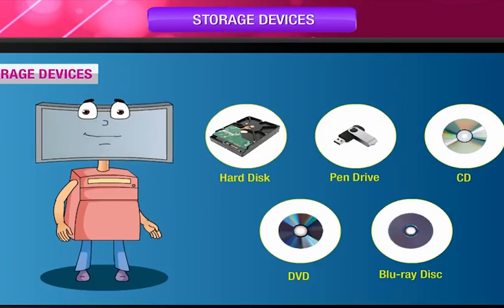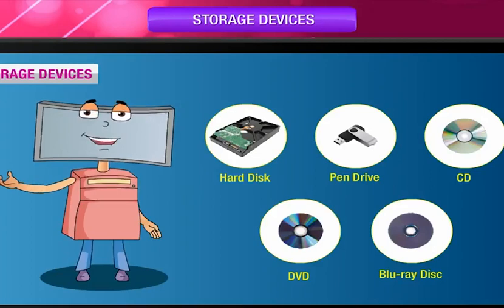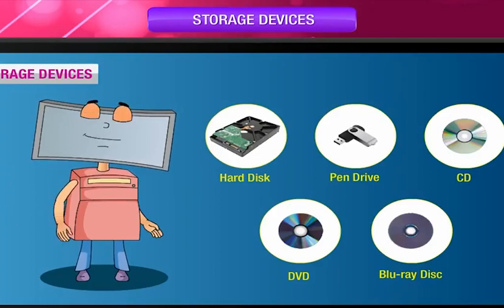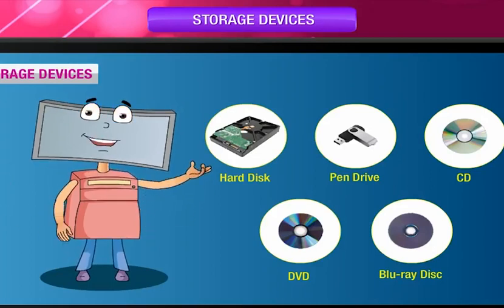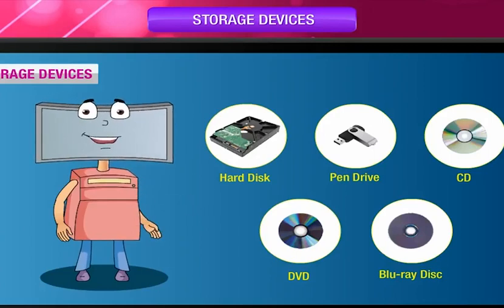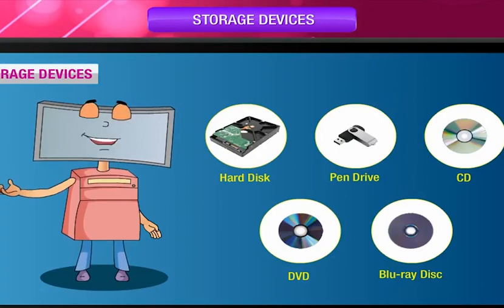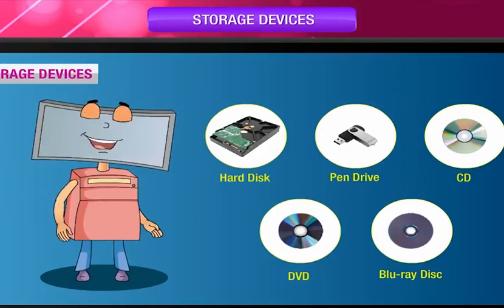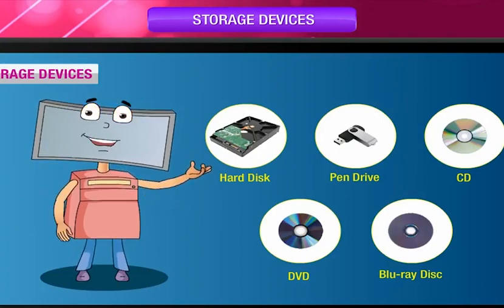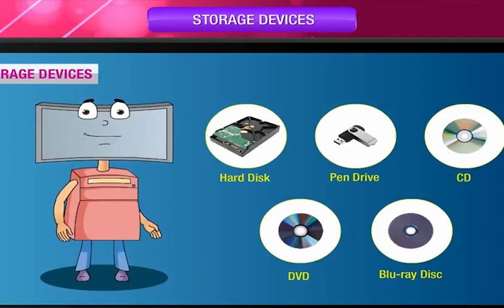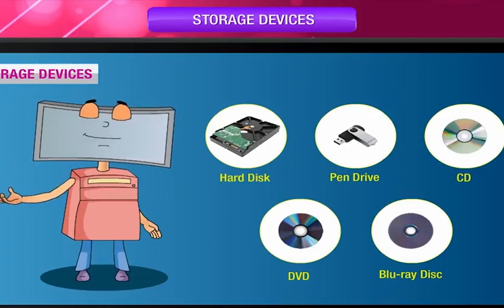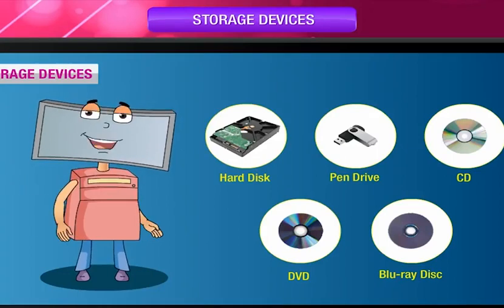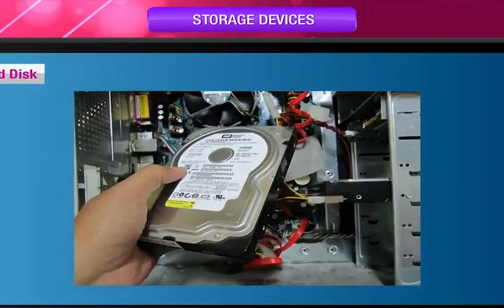A computer can read and input data from storage devices for further processing, and at the same time, it can store processed information onto these devices again and again. Primary memory is small in size, but faster than secondary memory. When we work on our computer, the work is saved on primary memory. And when we give save command to save our file with a name, only then the file is saved on the secondary memory.